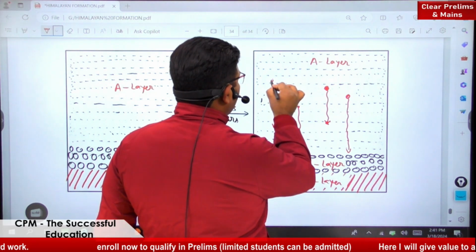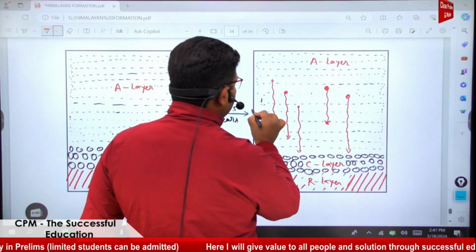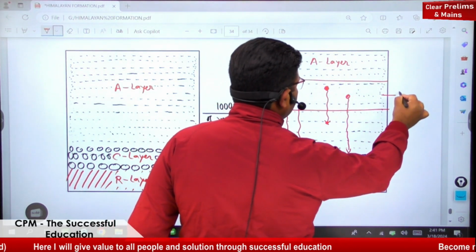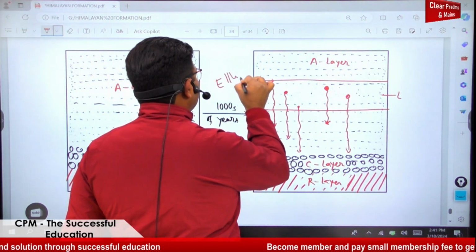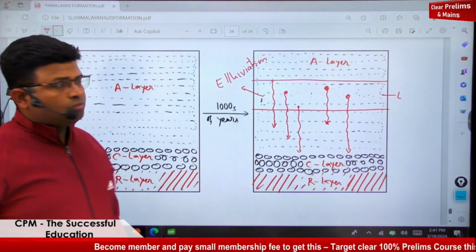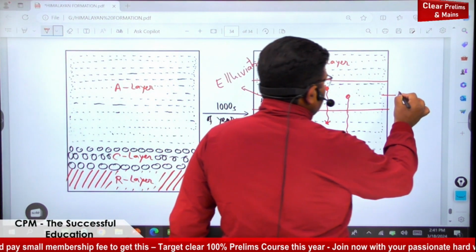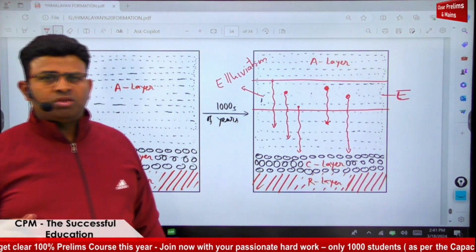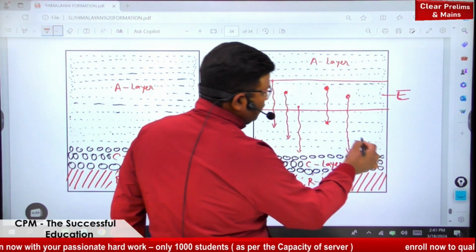The reason is that from where it is eluviation, downward movement is taking place. This downward movement is taking place from this layer to this layer. What is happening here? Eluviation is taking place. What is taking place? Eluviation, the downward movement of heavy minerals from this layer, and therefore within the A layer there is a formation of the E layer. Within the A layer there is formation of which layer? E layer.